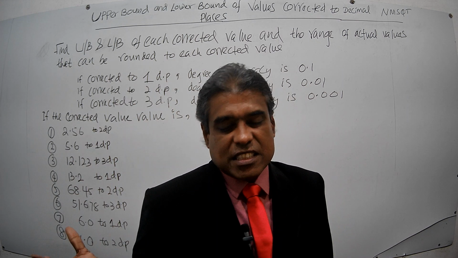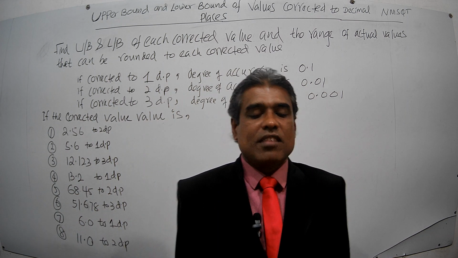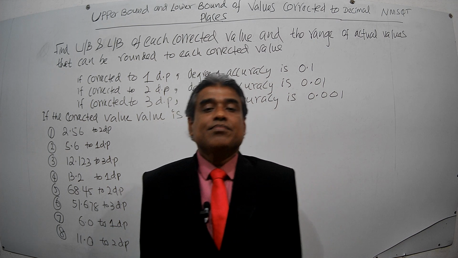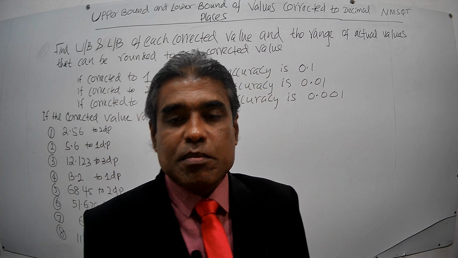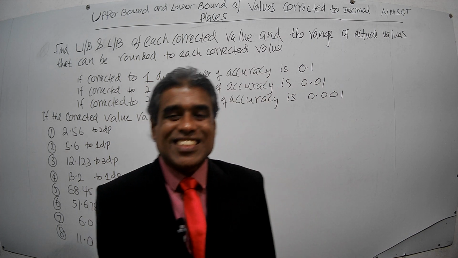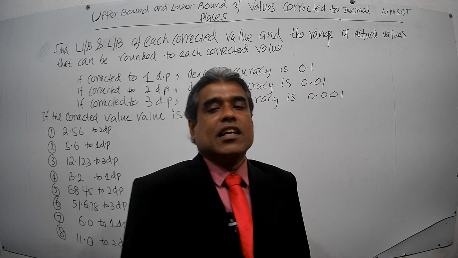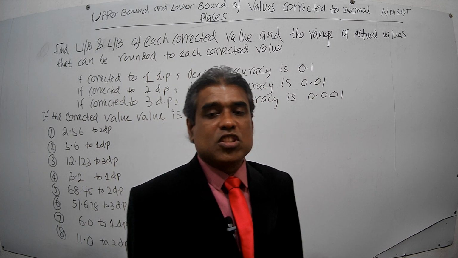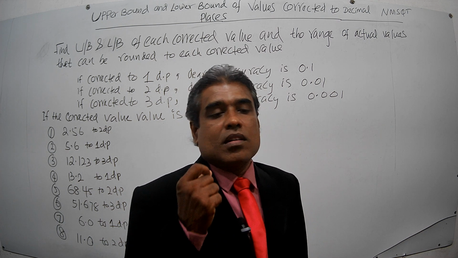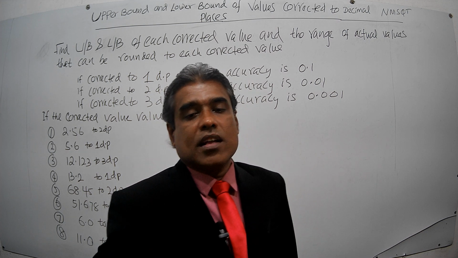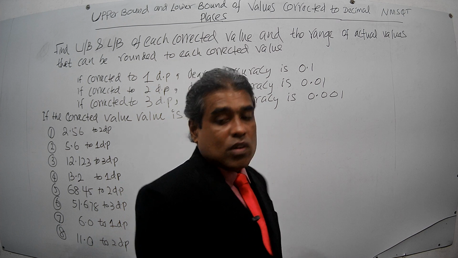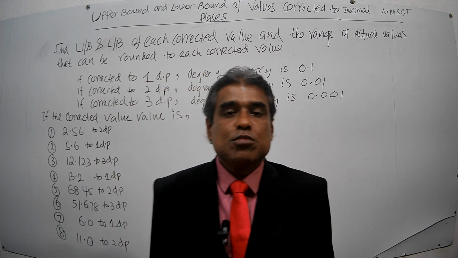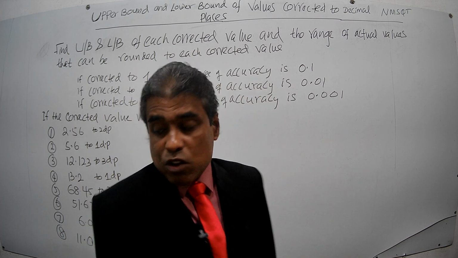Beyond three decimal places, it is very unlikely. Therefore, we restrict our study to numbers corrected to the first to third decimal place.